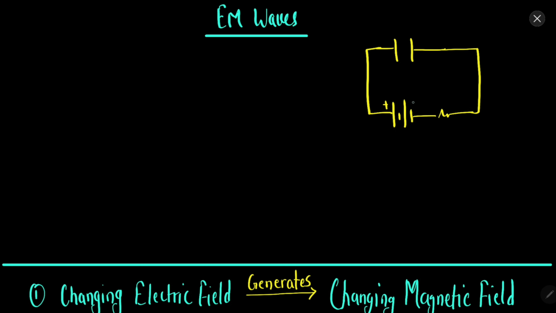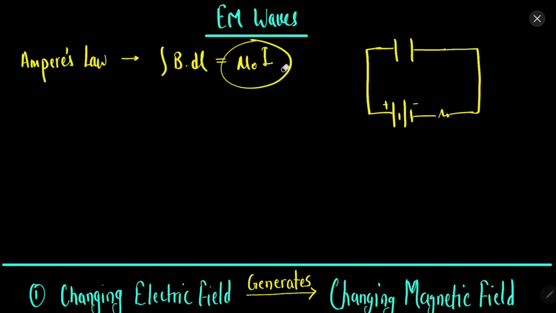Now, according to Ampere's law, what was Ampere's law? Ampere's law states that the line integral of B dot dl, the magnetic field, is equal to mu naught I. So this statement is that whenever we have current, we will have a magnetic field, or vice versa, whenever we have a magnetic field, we will obtain a current.